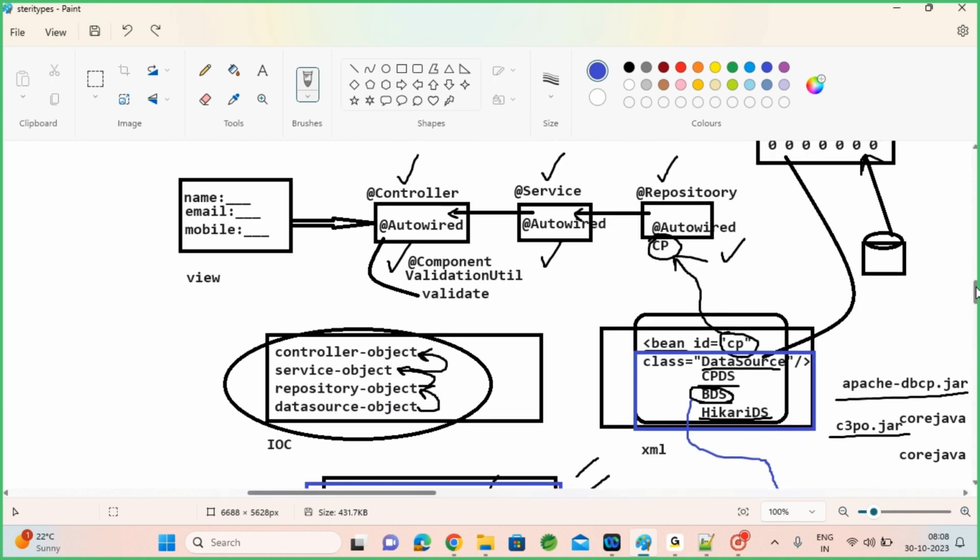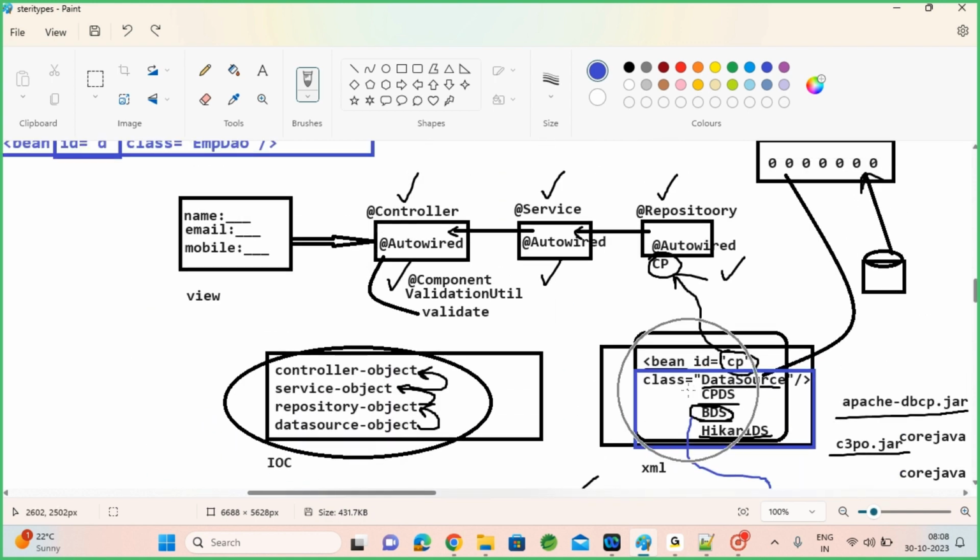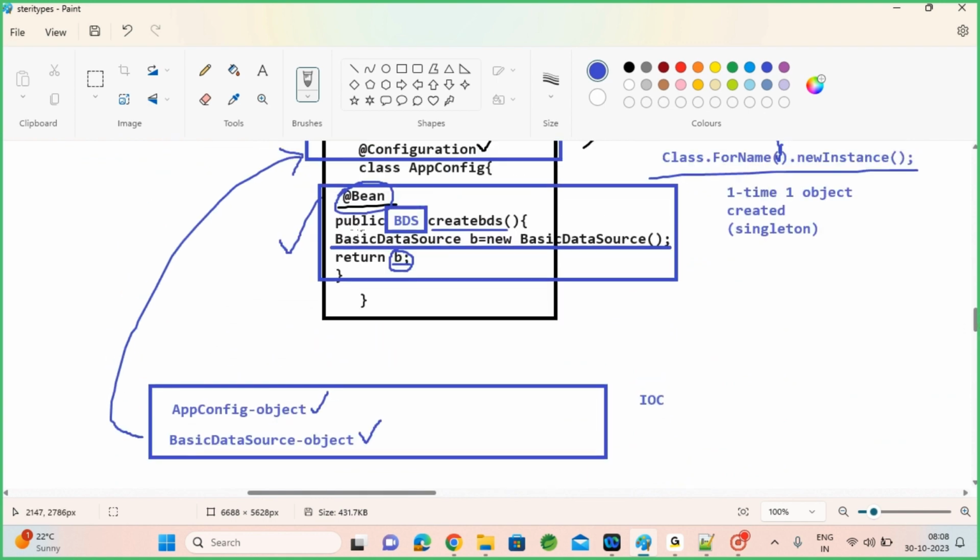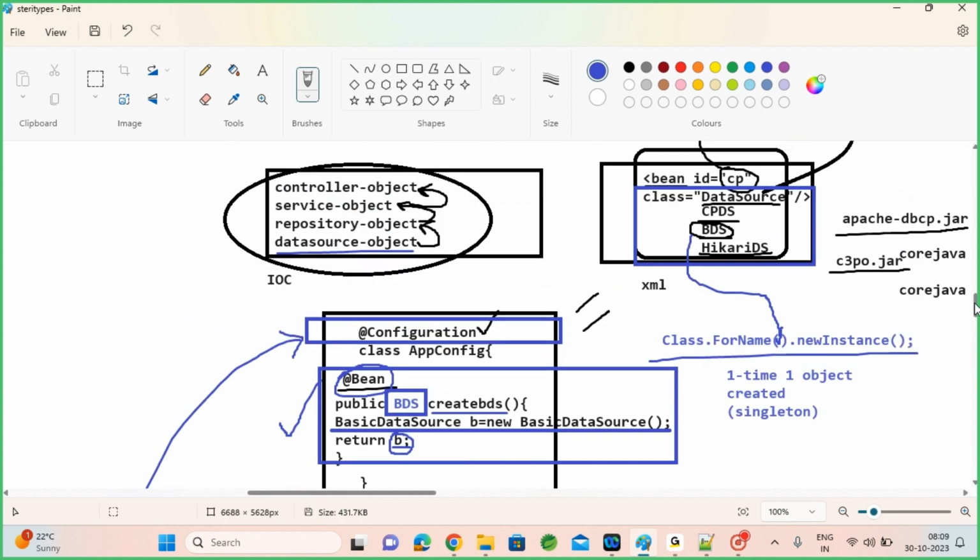So again, finally what is happening: however the bean is created with an XML file inside IOC, with @Bean it will be created in the same way. So end of the day, your data source object is available along with all your other stereotyped classes like controller, service, DAO. Now you can autowire this anywhere. So this is a pure alternate for XML bean.